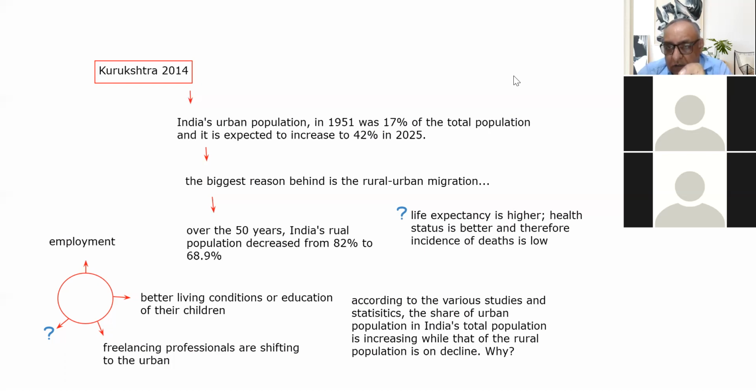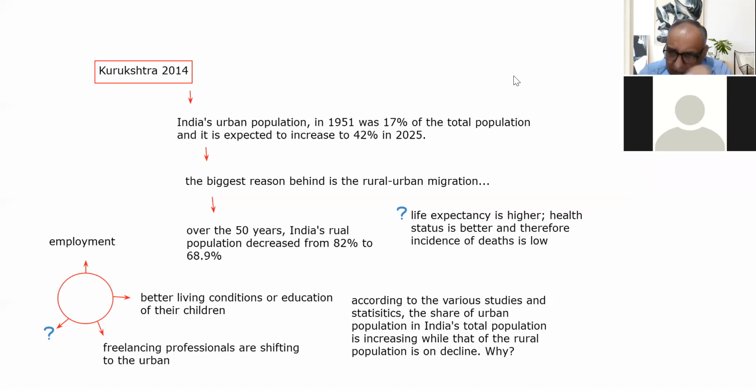And that is why there is a new wave of migrants from rural to urban who are called environmental refugees. And this is also one reason due to which the urban population is increasing these days. And that is why the government of India is focusing so much on the national urban mission or like that, improving the urban centers, improving the city conditions. So that is the point, beta.